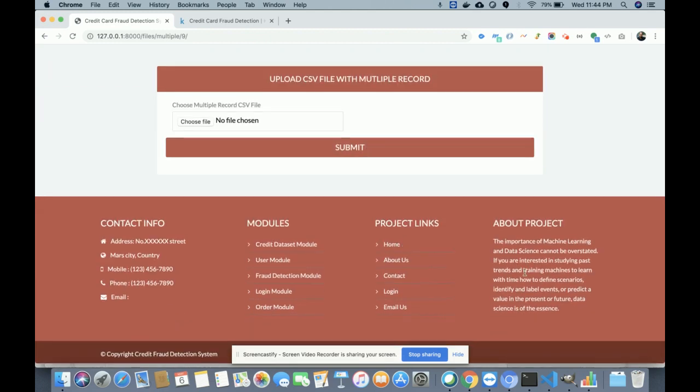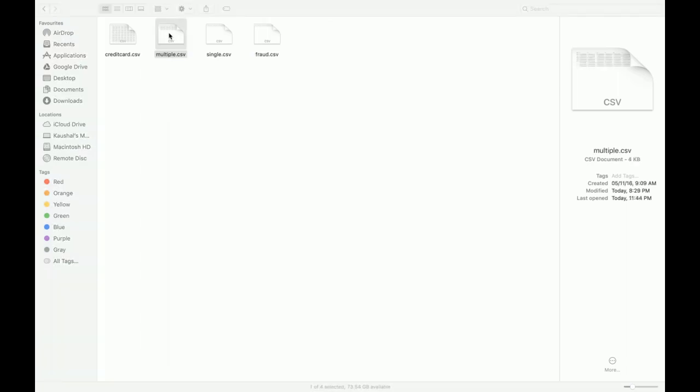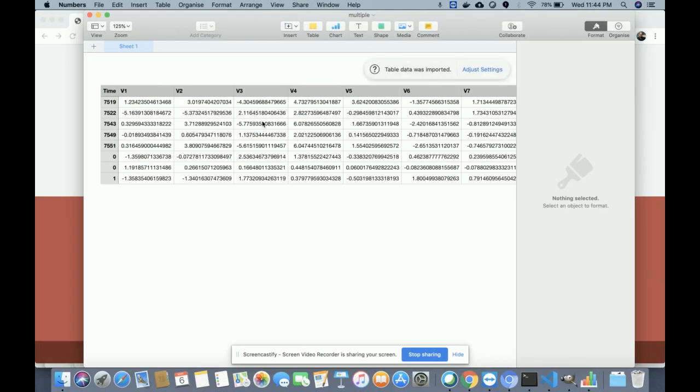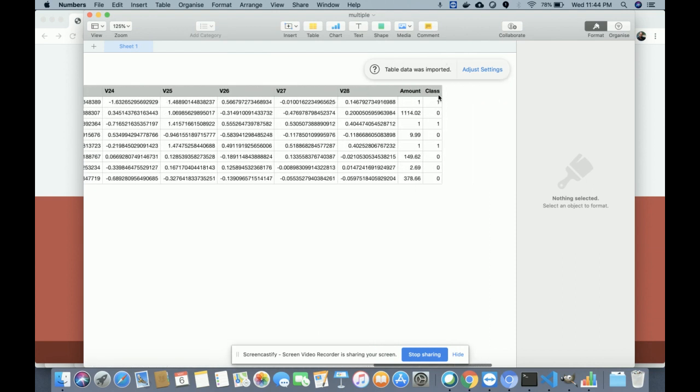So let me show you the data first. This is the multiple, and I'm going to upload it. So let me show you the data first, right? These are the value, and this is the class, right? 101. So there are three records which mean fraud transactions, and the rest are